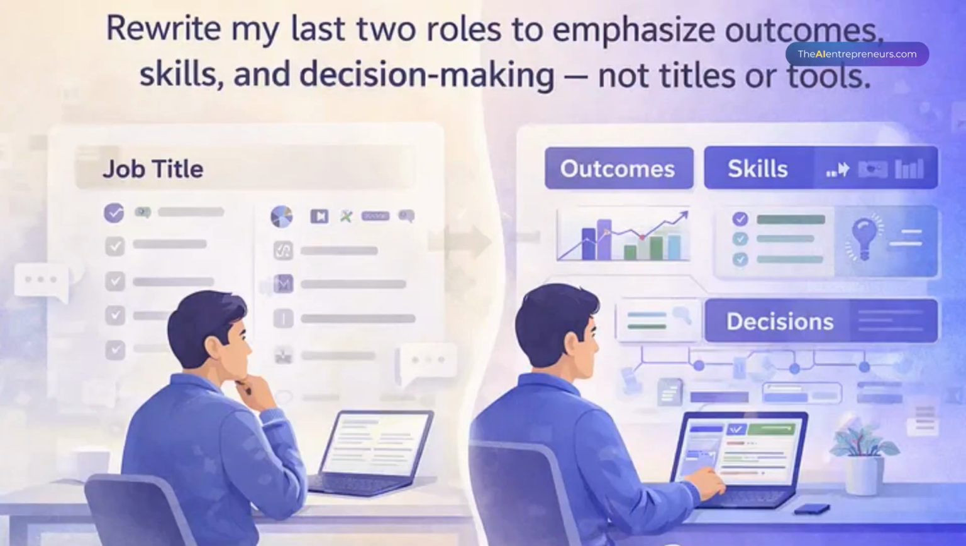So here is one micro example of how to use what's in the prompt pack. You could say, rewrite my last two roles to emphasize outcomes, skills, and decision making, not titles or tools. Okay, so that very specific prompt will come back with outcomes and skills and decision making you've used in the previous two roles that you could relate to the interviewer or whoever you're applying to.